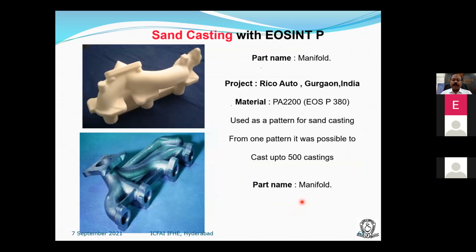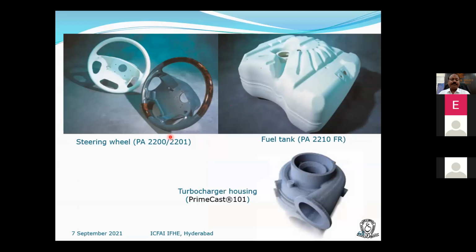This is another component called an exhaust manifold. This is actually the prototype, and this is actually the casting. So they have saved a lot of time, and it can be used for around 500 castings. Enough. Afterwards, we can go for another prototype. So steering wheel, fuel tank, turbocharger, etc., are the idea generation and build.